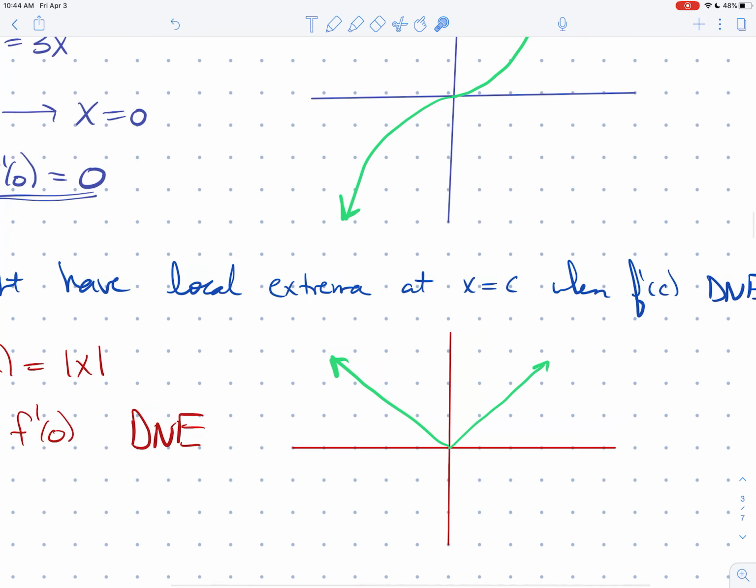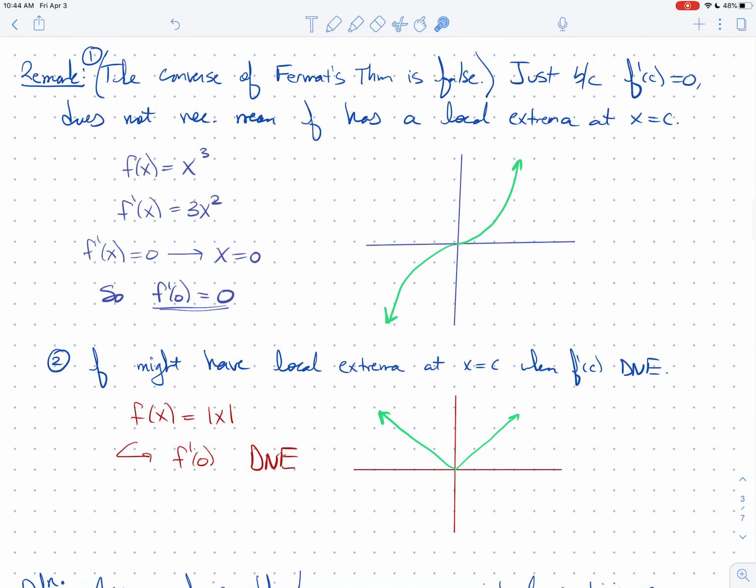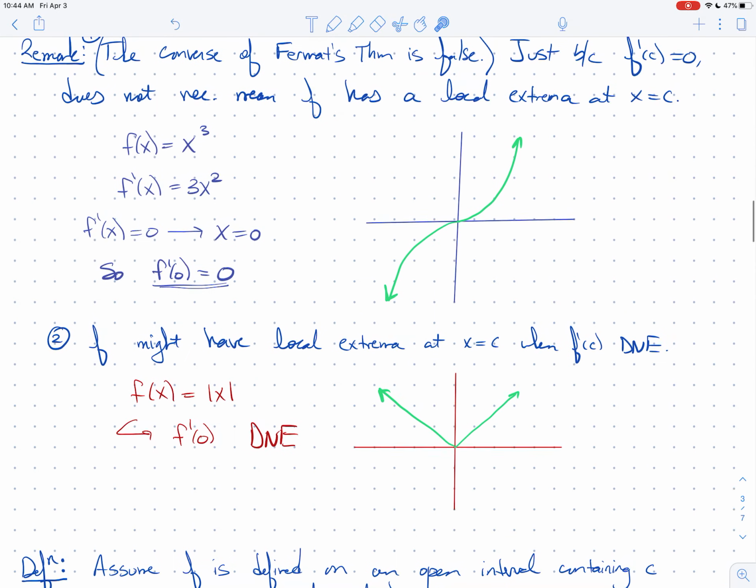Immediately you see two things. One is f has a local min at 0, and in fact an absolute min at 0. And yet, because there's a cusp here, there's not a unique tangent line. You can imagine infinitely many tangent lines here, and so there is no derivative at that point. So two big takeaways: the converse of Fermat's theorem is false, and local extrema can happen where the derivative is undefined.